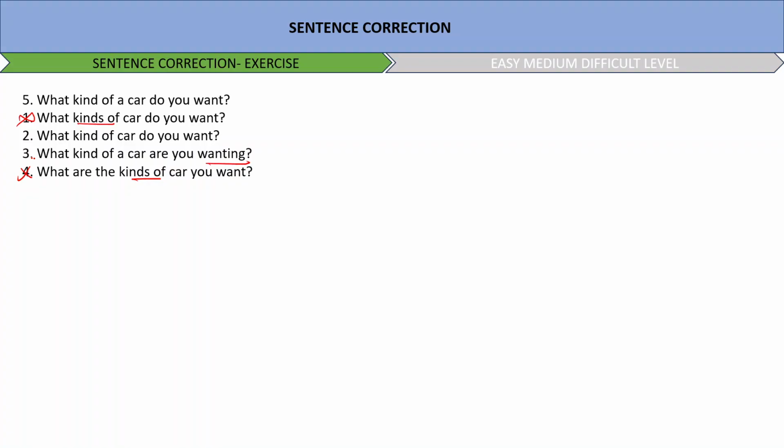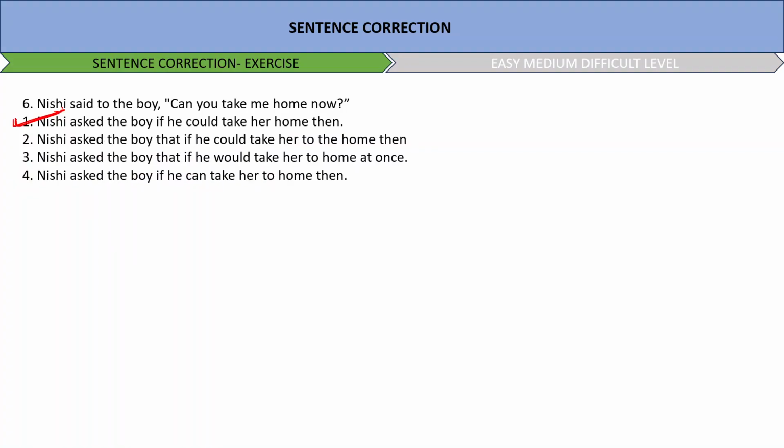Nishi said to the boy, can you take me home now? Nishi asked the boy if he could take her home then, or if he would, if he can take her. The correct answer is option number 1: Nishi asked the boy if he could take her home then.